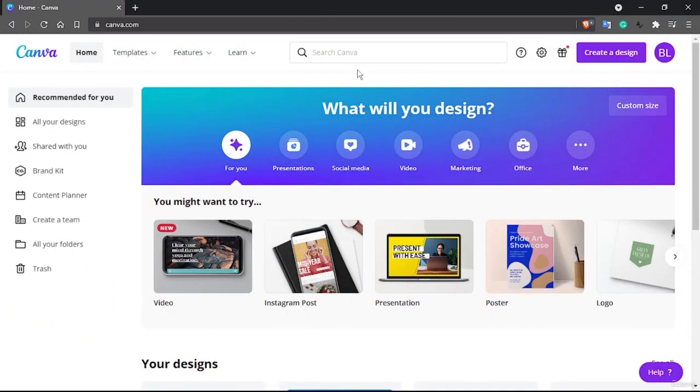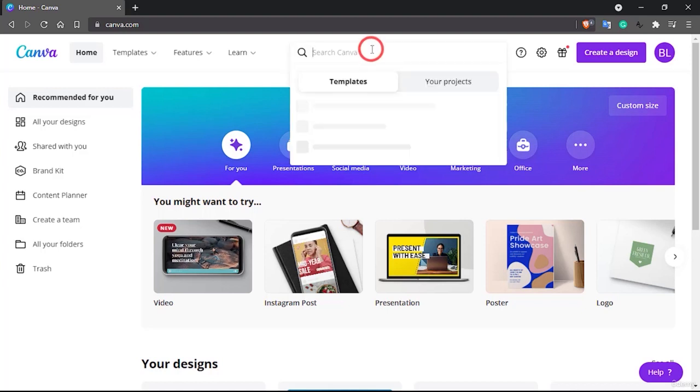Hello and welcome back. So now we'll look at the Canva tool for Facebook ad designing purposes. Let's start designing a Facebook ad right from the starting.